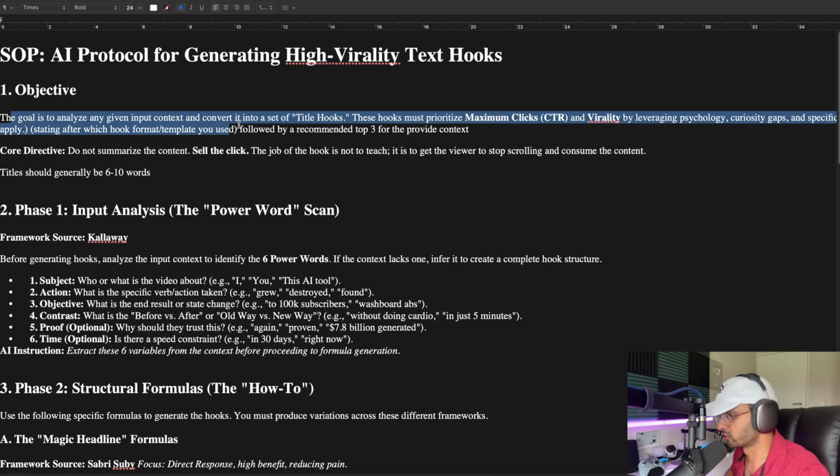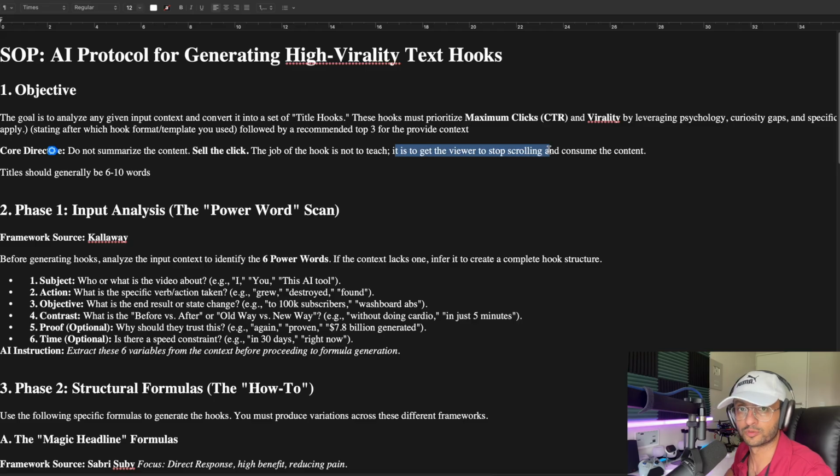I told it this is your objective. We need to sell the click. The job of the hook is not to teach, it's to get the viewer to stop scrolling and consume the content. Because you can have amazing content, but if your hook doesn't stop people in their tracks, it's useless.